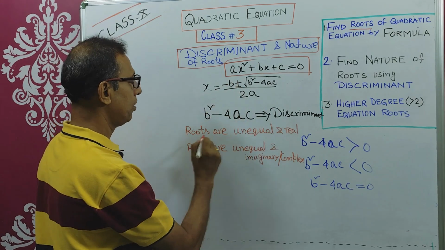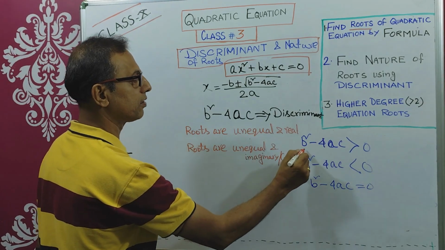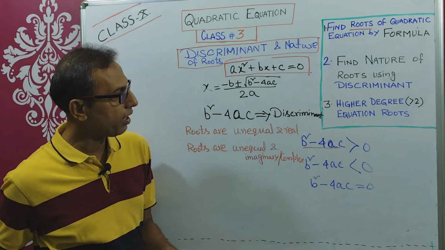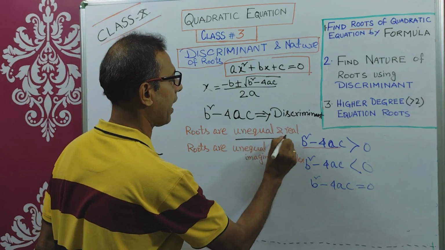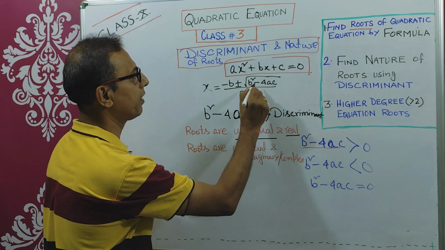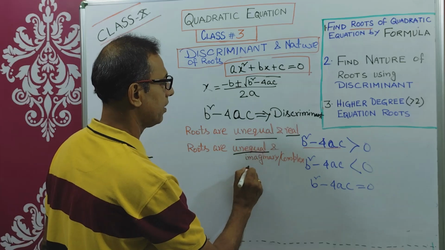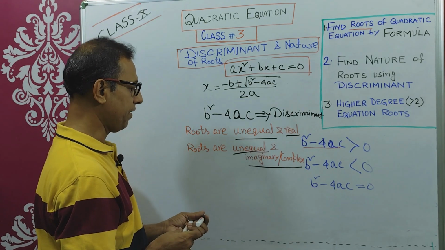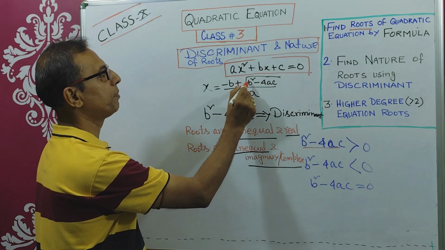So when b square minus 4ac is greater than 0, there is a positive discriminant, then roots are unequal and real. When b square minus 4ac is a negative number, the discriminant is negative, then roots are unequal, but these are not real, they are imaginary or complex.